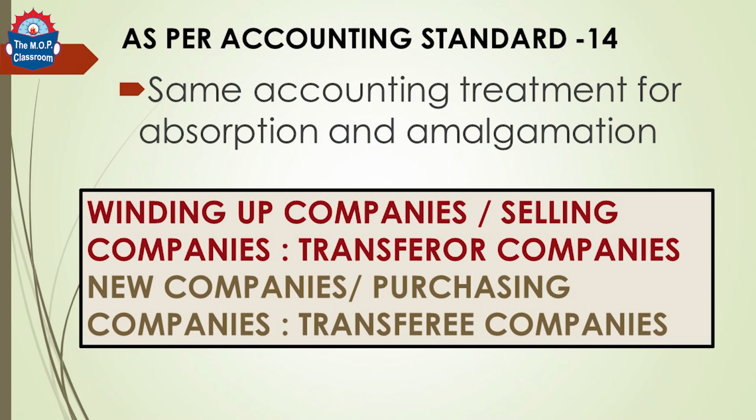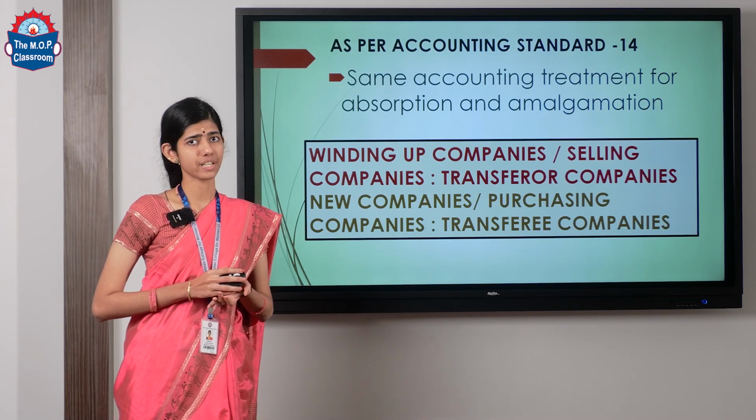Now let us look at the terminologies used for the company which is going to wind up its affairs and the company which is going to purchase the business. If it is going to be a winding up company, or in other words the selling company, it is going to be called the transferor company. If the company is the new company which is going to be purchasing the assets and taking over the liabilities of the company, it is going to be called the transferee company.